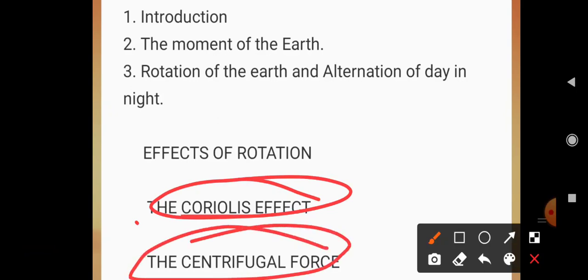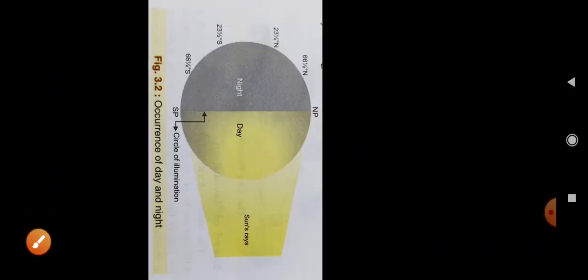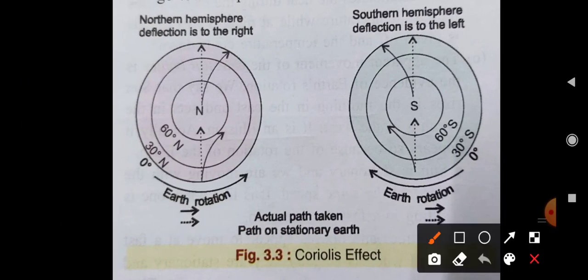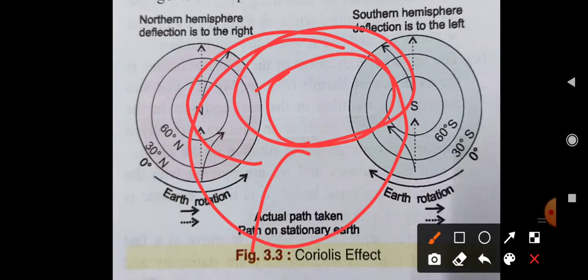There are two effects. So what are these? Basically when the earth is moving, due to the Coriolis effect, the deflection is there. So this is the earth. When the earth is rotating, there is a force applied on it.